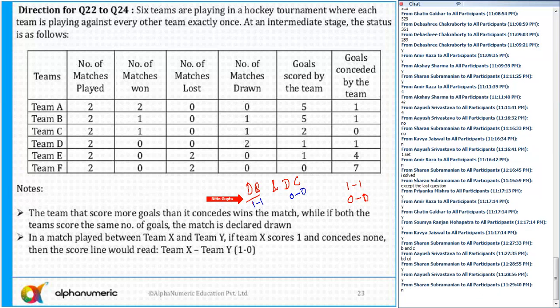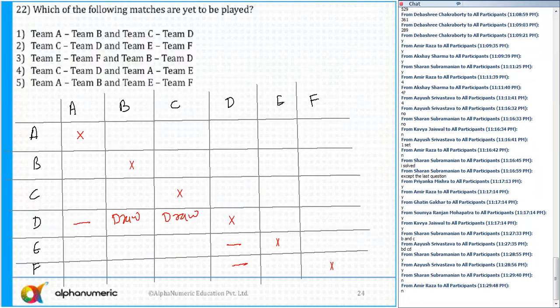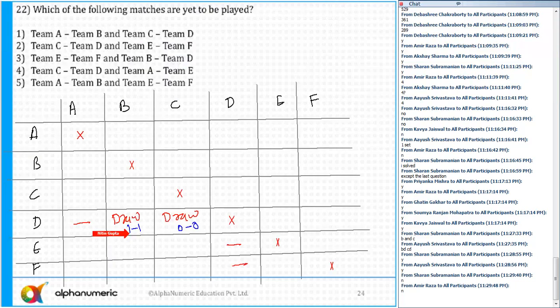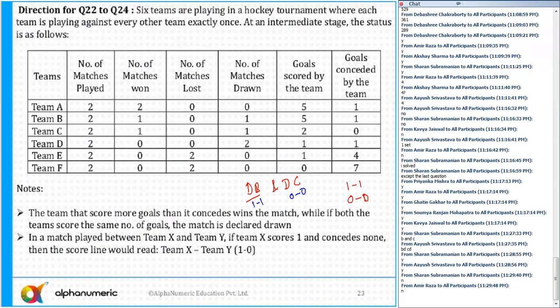Ayush, Saran and everyone, Amir, Kavya, Naina, clear? Okay, so I'm just going to write down: the score of DB is 1-1 and the score of DC is 0-0. So the total for D, goals scored is 1 and goals conceded is 1. Okay. Now let me go back here. So we know this for team D, we have got this data.